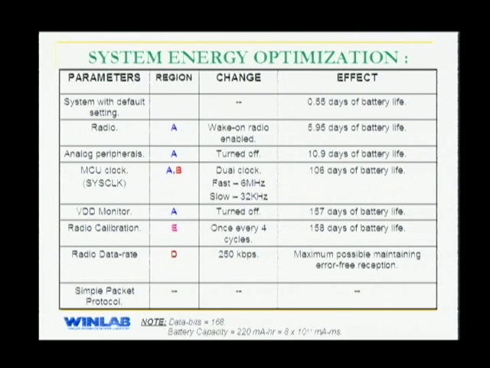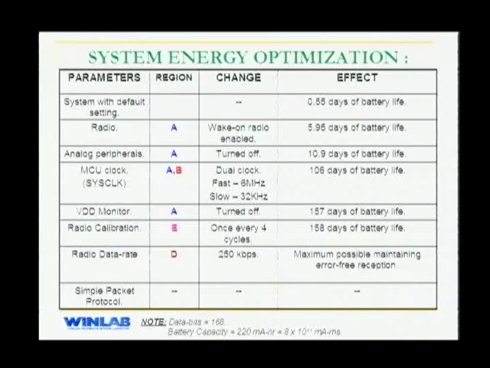We turned off the VDD monitor functionality on the microcontroller, which further increased your battery life to 157 days. We saw region E, which was where your radio was calibrating itself at the end of each beacon transmission. We tested the radio for radio drift and temperature dependence, and we found it to be reliable. So it is not necessary for the radio to calibrate itself every time. We set it to calibrate once every 4 cycles, just because this was the easiest thing to do in software. We might as well set it to recalibrate once in 100 cycles, and then your region E will completely disappear from this graph.